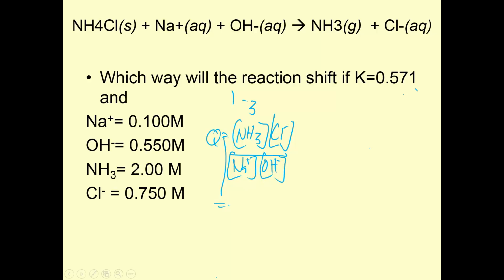And then I'm going to just put the numbers in there. NH3 is 2, Cl- is 0.75, over Na+ is 0.1 and OH- is 0.55.